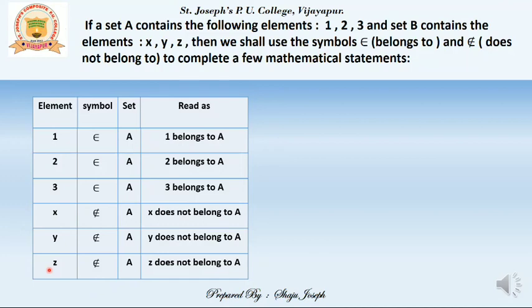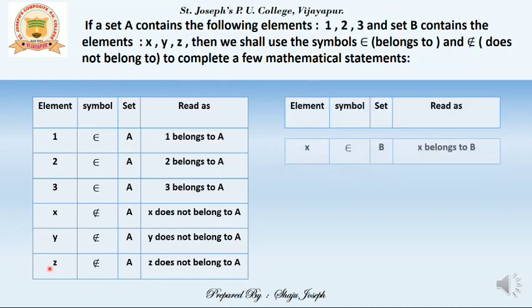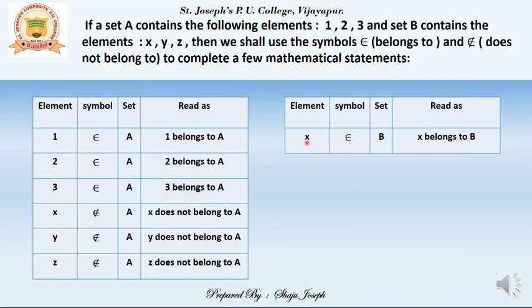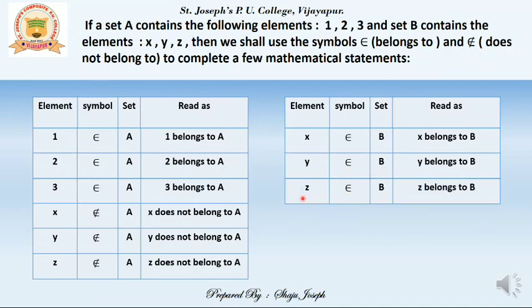Let us have a look at the contrary idea. That's the opposite. That is, if I consider the elements from B, x epsilon B means x belongs to B. Very obvious, because x, y, z, all three of them are from B. Similarly, y epsilon B means y belongs to B. z epsilon B means z belongs to B. We read it as z belongs to B.